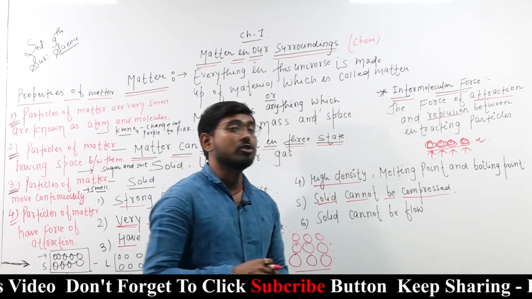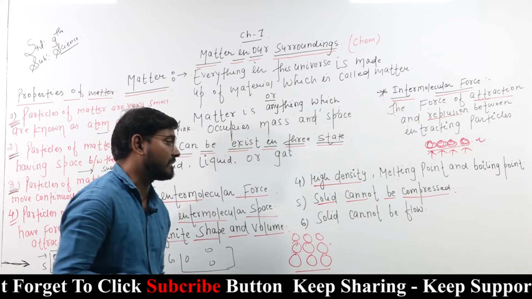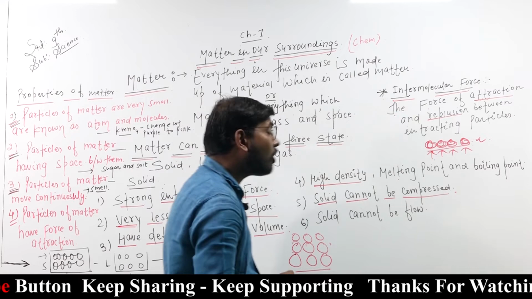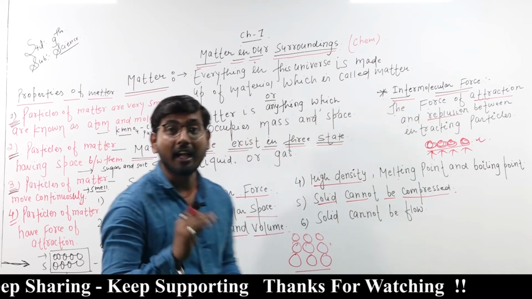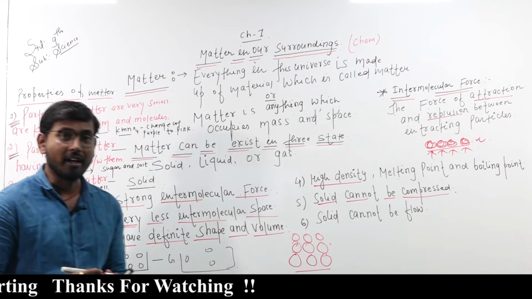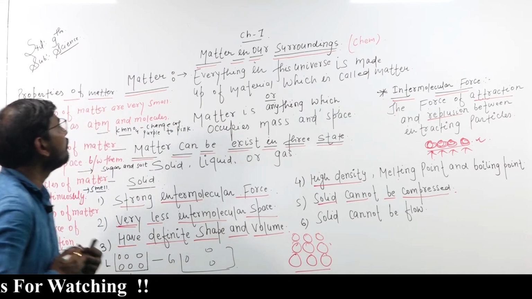That's why it is not possible to compress a solid. Solids also cannot flow. These are the properties of solids. Now, we will take a review.